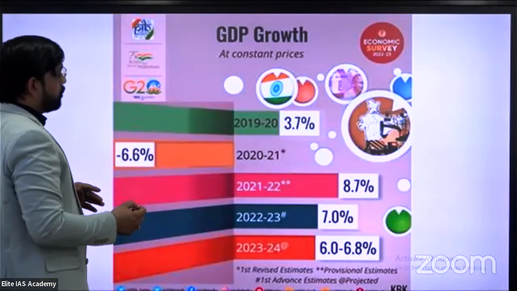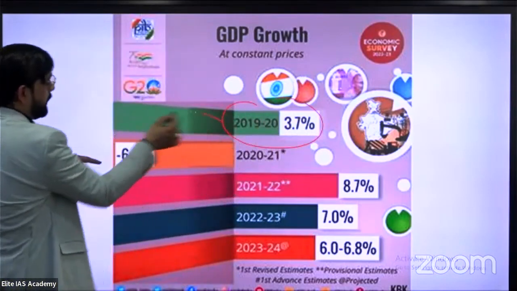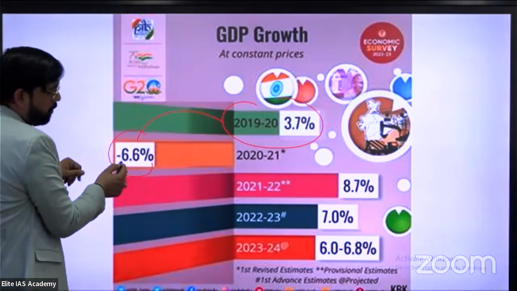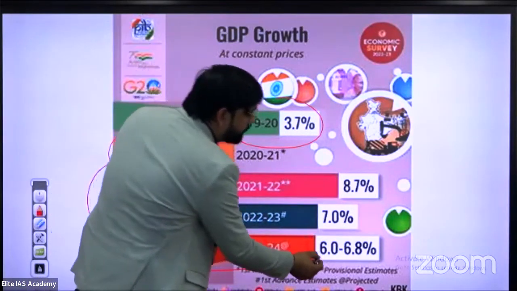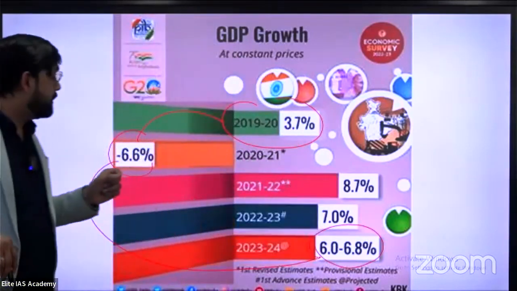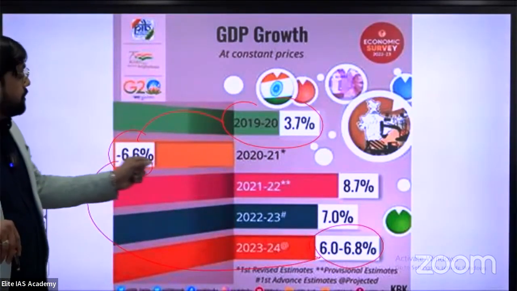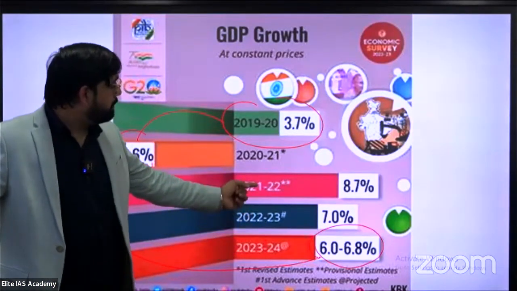GDP growth in 2019 was 3.7%, with the impact of COVID-19 it was minus 6.6%, and for the upcoming financial year it is estimated at 6% to 6.8%. I think this is not good in comparison with the previous year.